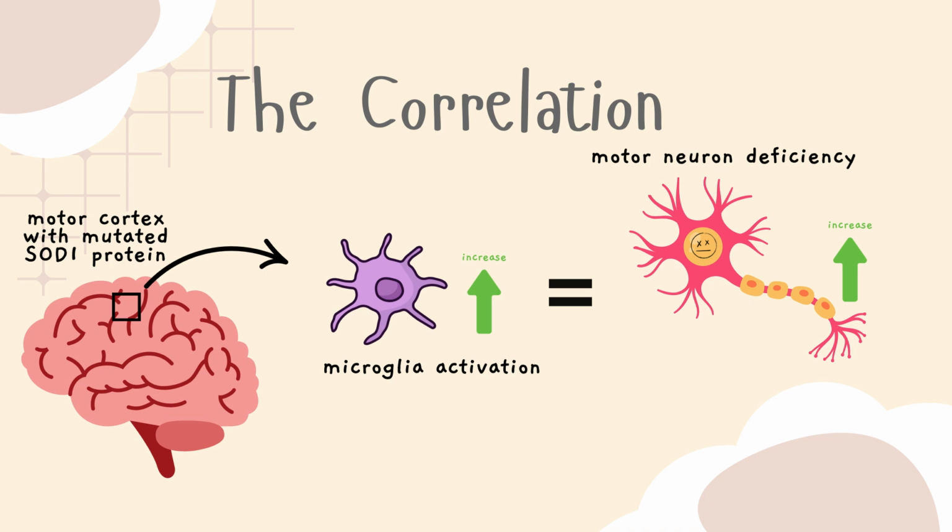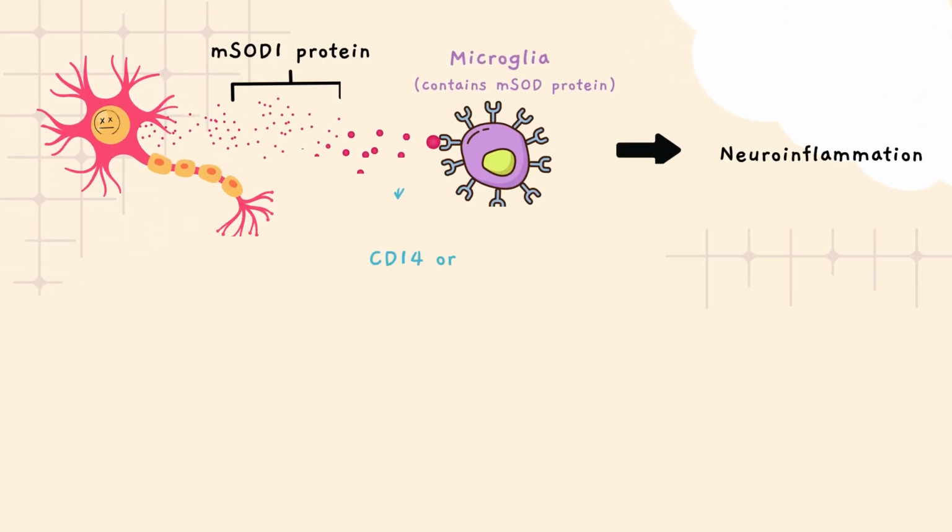As you might recall from the oxidative stress section, SOD1 is an enzyme which plays a role in breaking down toxic molecules. Importantly, these patients were shown to have a significant correlation between the intensity of microglial activation in their motor cortex, a part of the brain, and the severity of their motor neuron deficiency, meaning the greater activation of microglia, the more damage there was to motor neurons. Now, the mechanism behind this is as follows.